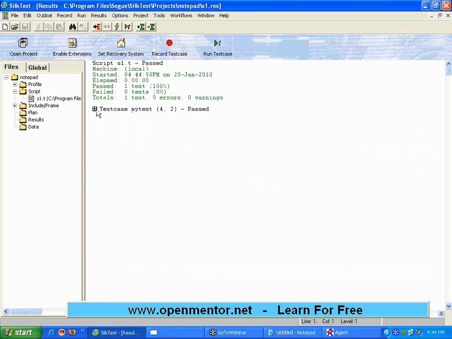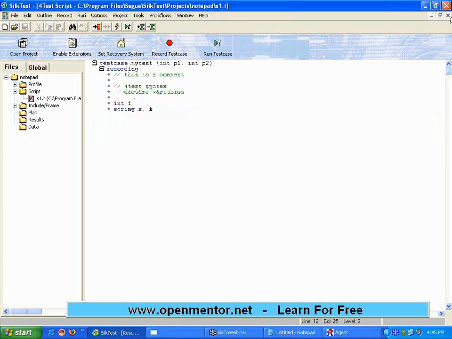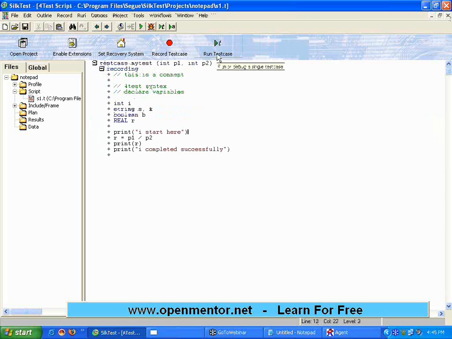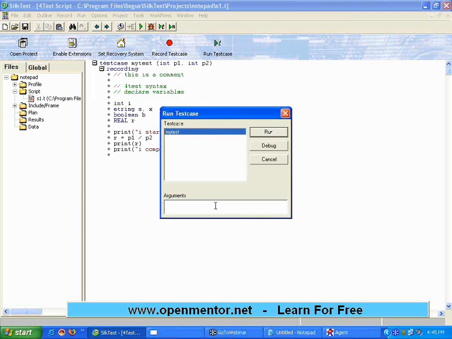It finished without any issues. It prints I start here. 4 divided by 2 is 2. I completed successfully. This is perfect. Okay? It worked fine. Absolutely no issues. Now, I am going to execute once again. Now watch. Now I am passing first parameter as 4, second parameter as 0.